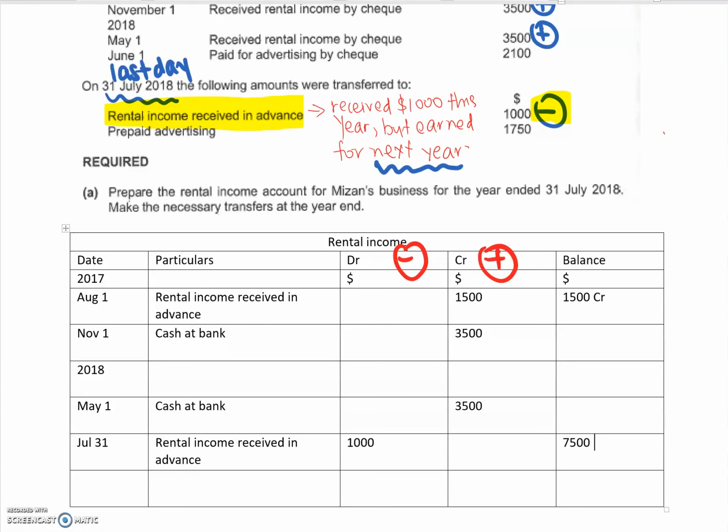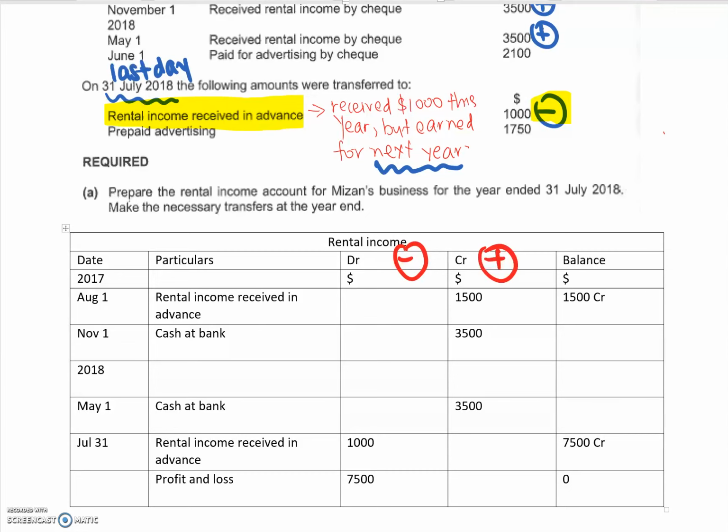No, credit, sorry, credit. And remember that we should always transfer to profit and loss because this is an income account. How do we transfer to zero? We debit $7,500.